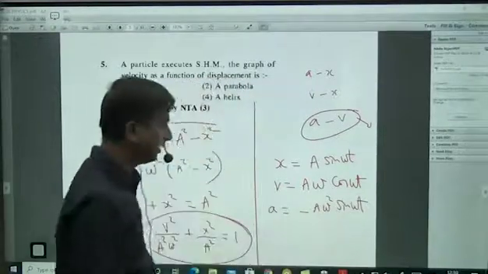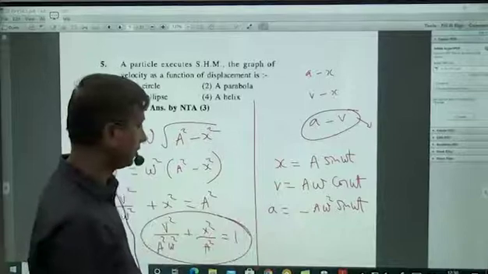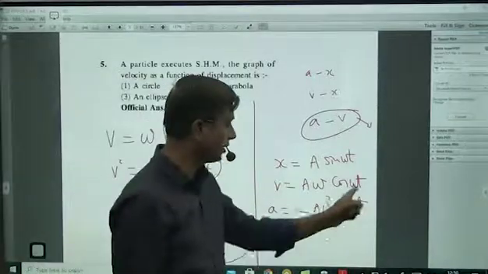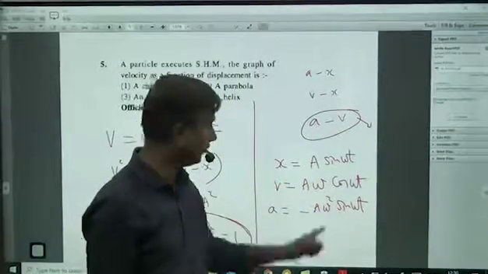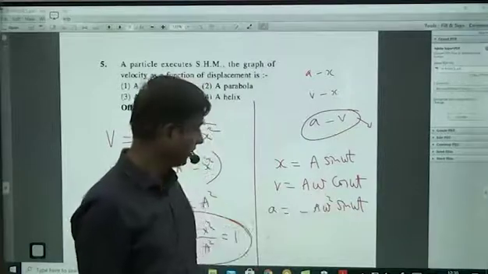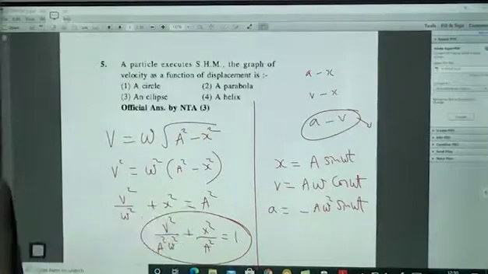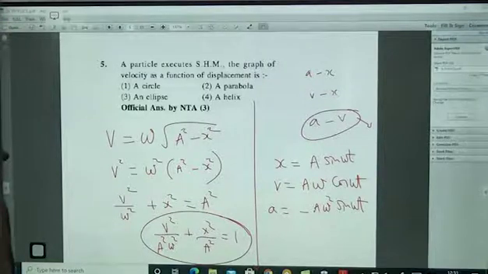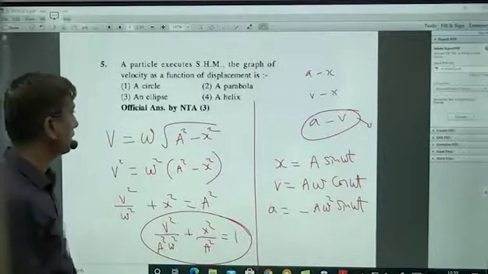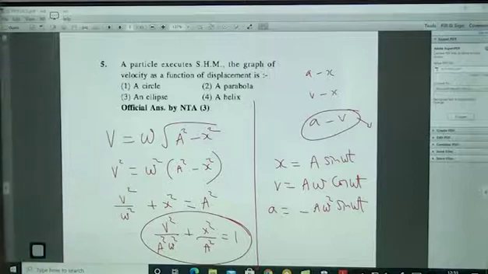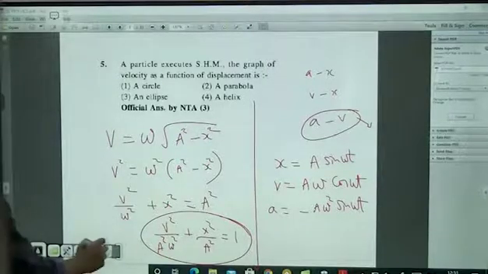Now when they ask acceleration and velocity graph, sine omega t will be equal to under root of 1 minus cos square omega t, and that you have tried V. Then AV graph you will get. May not be an ellipse, some different thing they may ask. They may ask you to draw the shape of that graph or something like that, right? Okay, so that is velocity as a function of displacement, simple.